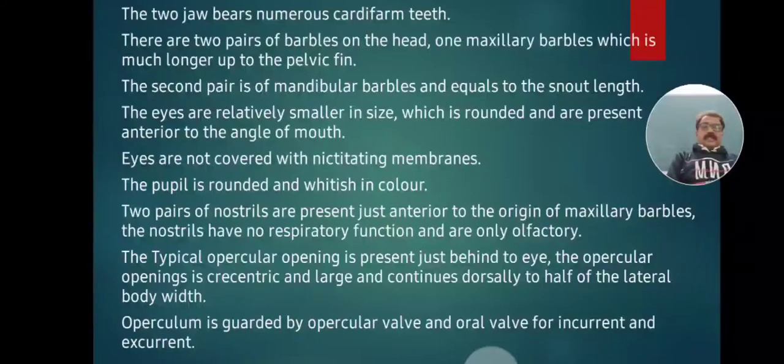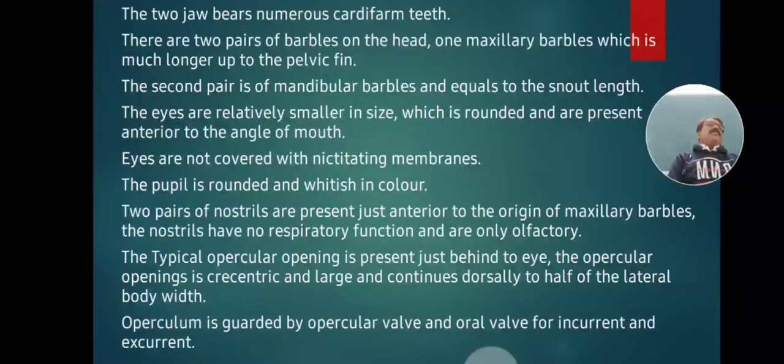On the lateral side, the opercular opening is crescentic, large, and continues dorsally to half of the lateral body width. The typical opercular opening is present just behind the eye, and it is crescentic, large, continuous dorsally to half of the lateral body width.